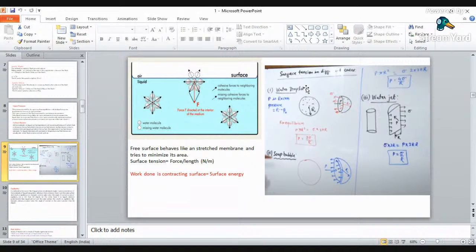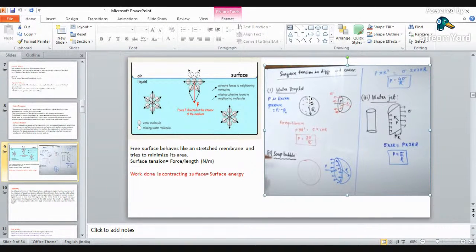So when you are considering a water droplet, what is happening? The inside pressure must be equal to the outside pressure for equilibrium. Suppose I take the inside pressure as Pi, that is P inward or P internal pressure, and Po will be P outward or P outside pressure. So total equilibrium pressure can be calculated as inward pressure minus outward pressure.